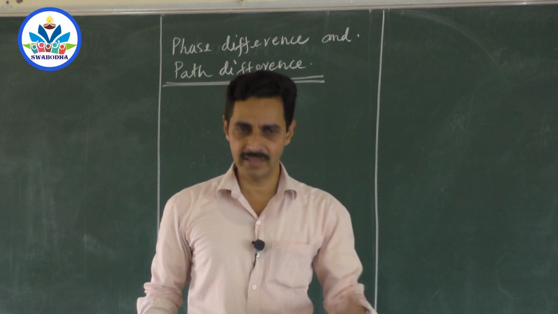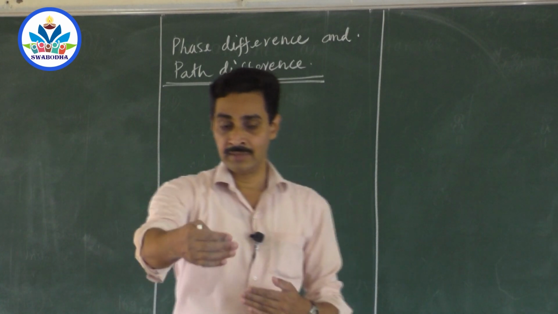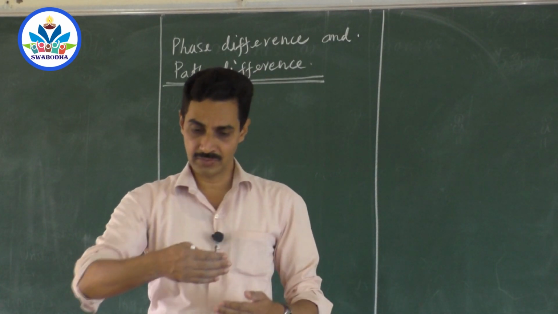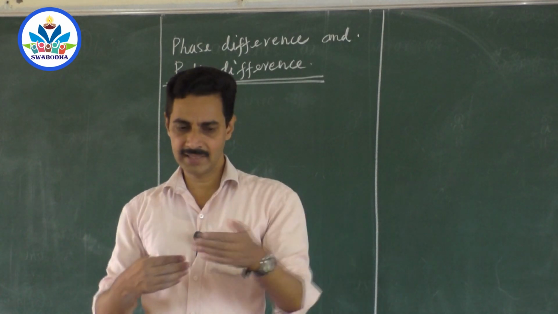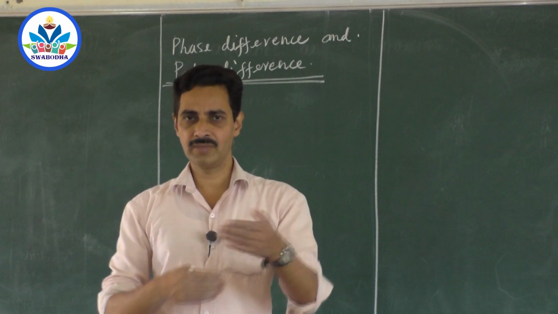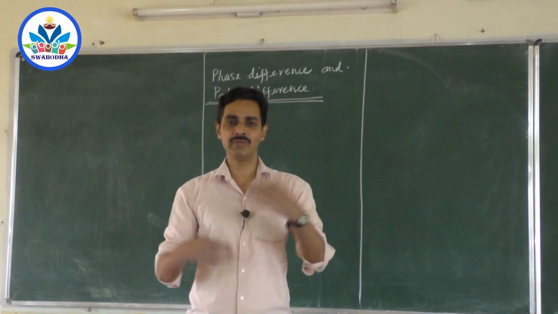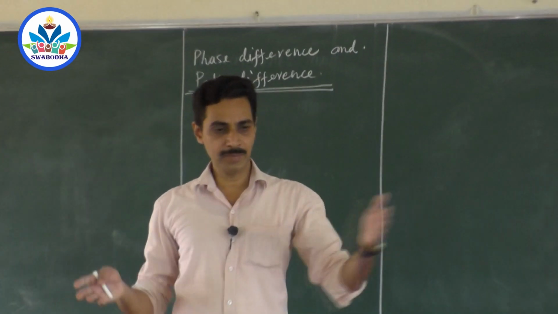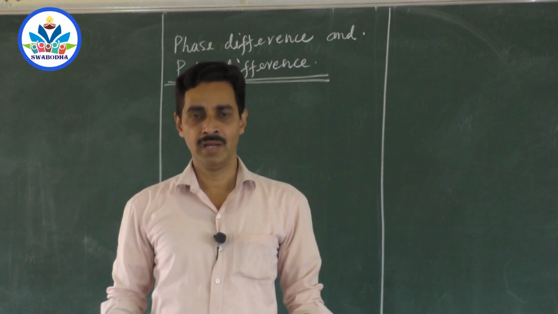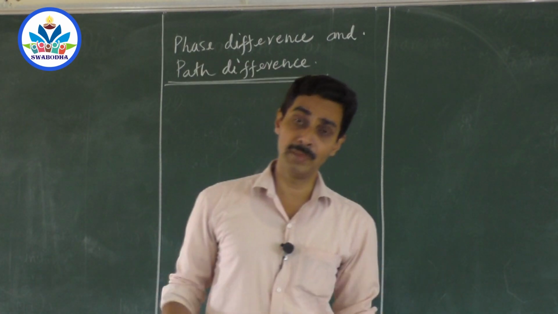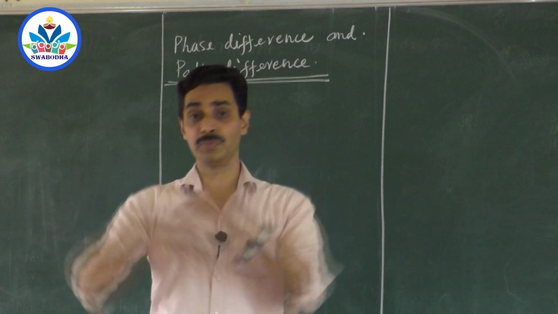When you are standing by the side of the seashore, the sea waves will come towards your legs and they will return back. But when they return back, another wave comes and hits that returning wave. So what happens to the new wave now? The new wave will be entirely different. So the coming wave and returning wave will superpose, and that produces a new wave. That new wave may be a very large wave, maybe a smaller wave, depending on how they superpose.